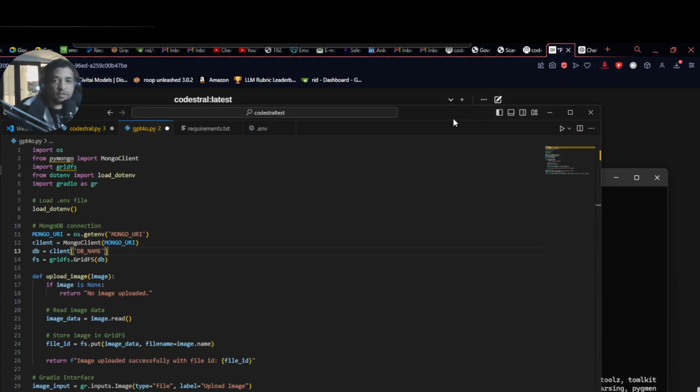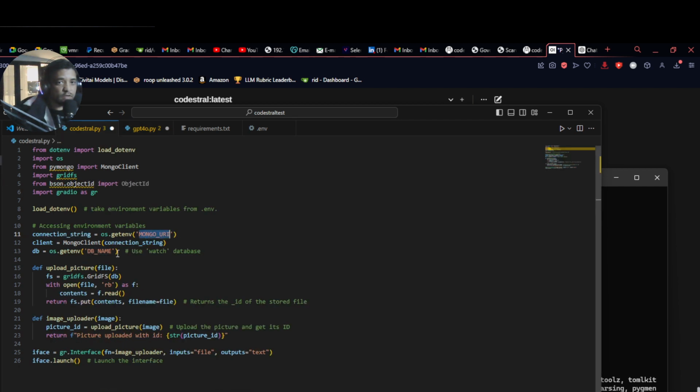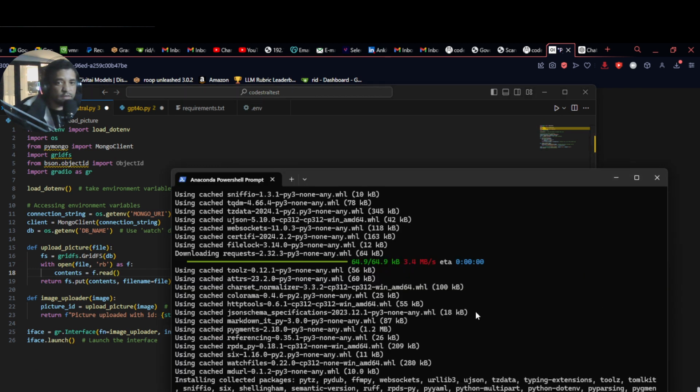So I just did some changes here quickly. I changed this, instead of looking to the database watch, I want it to the database that I want, and that's going to connect to my actual database. And there we go. It's all hidden, which is great. Now we're just waiting for this to finish. Once that finishes, then we can get back to the fun stuff.